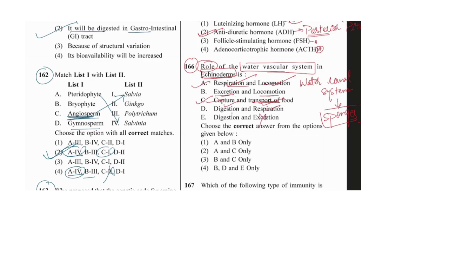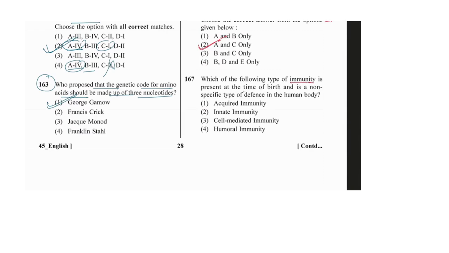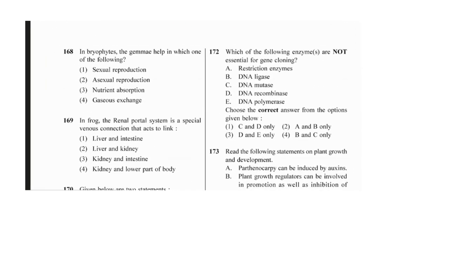Okay, respiration could be there, but digestion should not be there. So A and C could be the correct matching here. Then, which of the following types of immunity is present at the time of birth? Innate immunity, we know simply. Innate immunity is present at the time of birth. No need to read again completely.